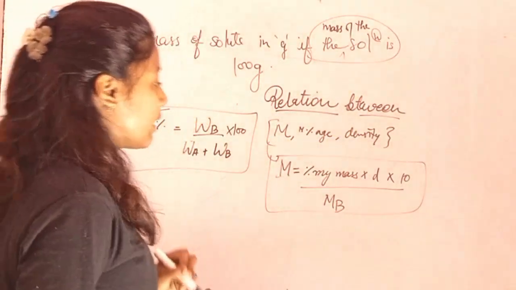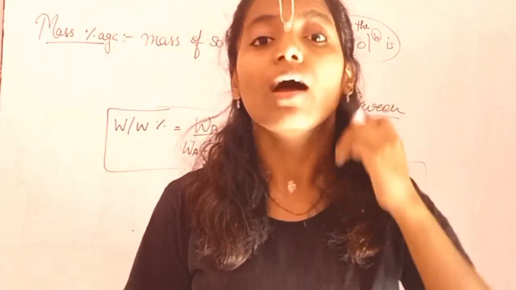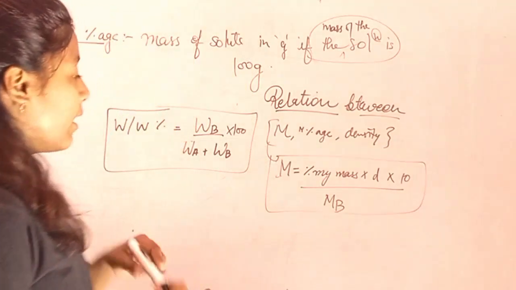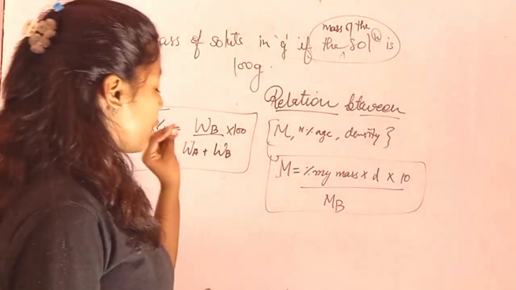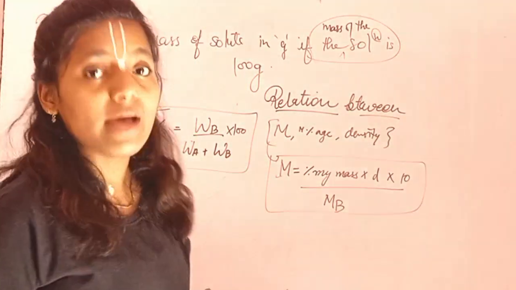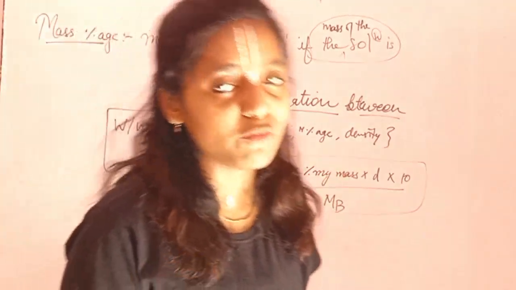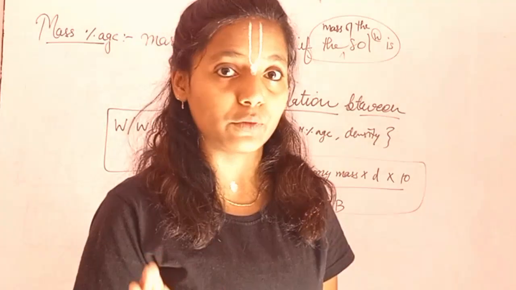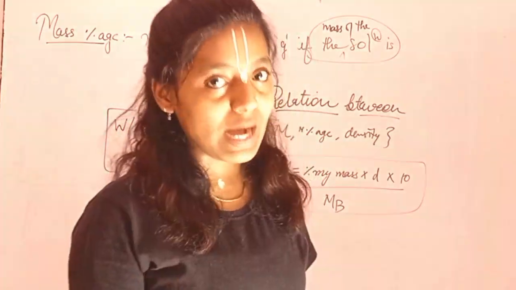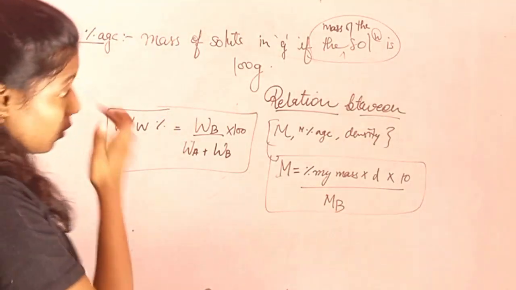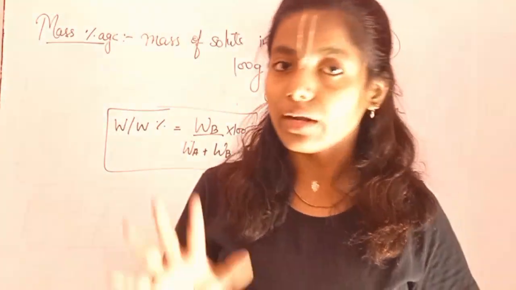M refers to your molarity. Molarity is equal to percentage by mass into density into 10 upon M_B. What is M_B? M_B is the molar mass of your solute. So that is the relation between your molarity, mass percentage, and your density.